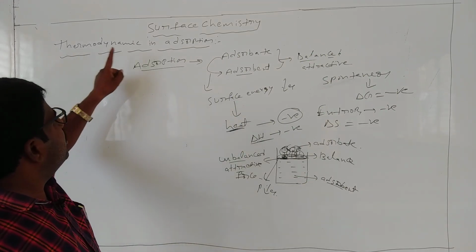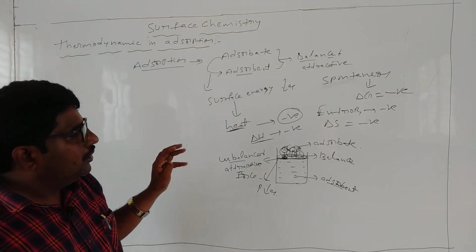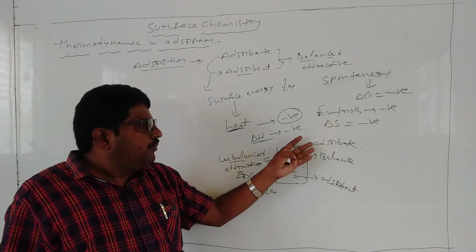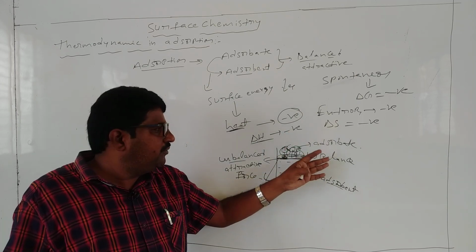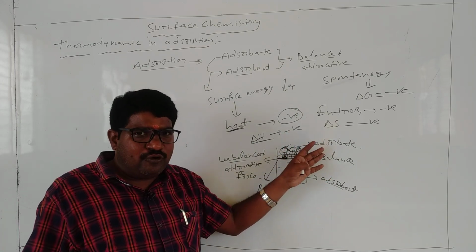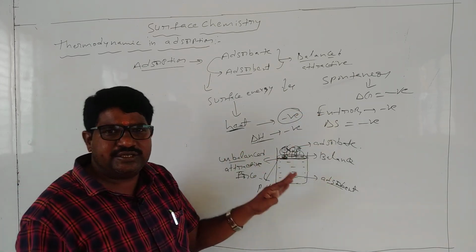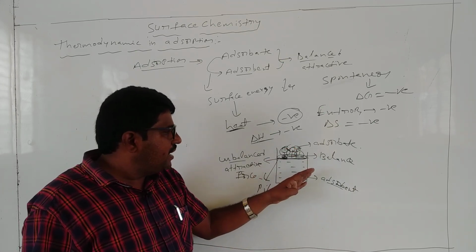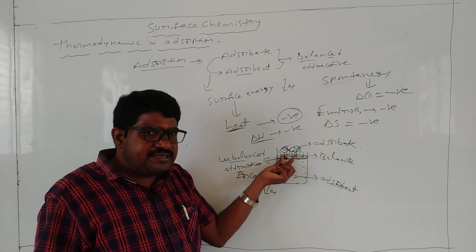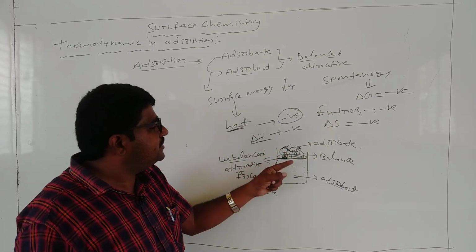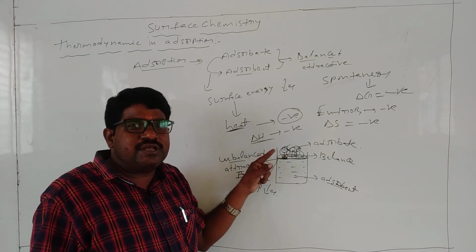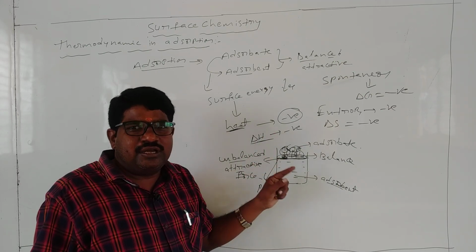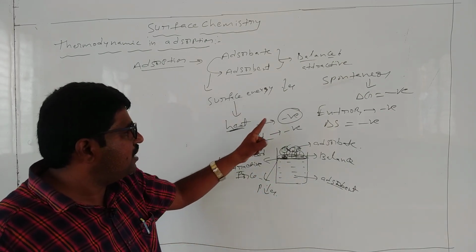So what is thermodynamics in adsorption? Here, due to the balanced attractive force between adsorbate and adsorbent, the surface energy decreases. Surface energy decrease is represented as delta H. H also decreases, meaning negative.